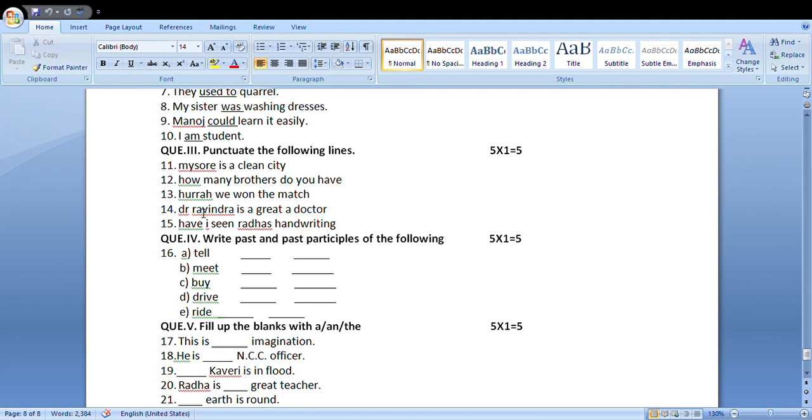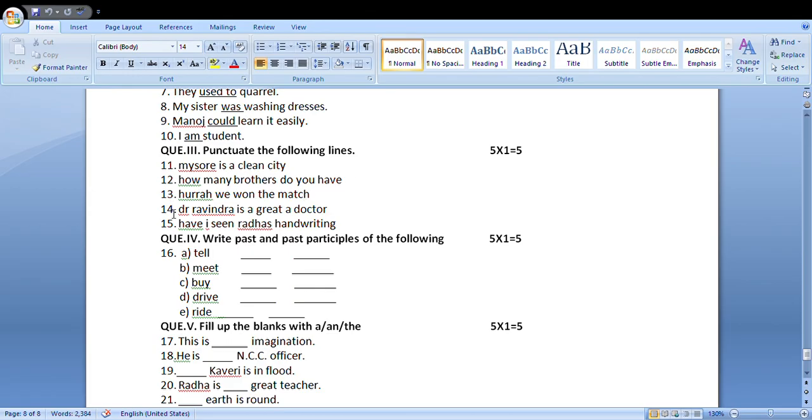12th sentence. How many brothers do you have? How? As it is the beginning word, beginning letter, H should be made capital. How many brothers do you have? An interrogative mark is given in the end. Not any other punctuation mark is needed. How many brothers do you have? How, make H capital. Then in the end give a question mark.